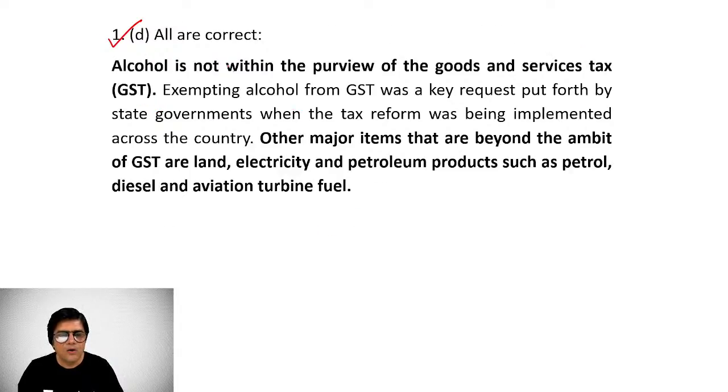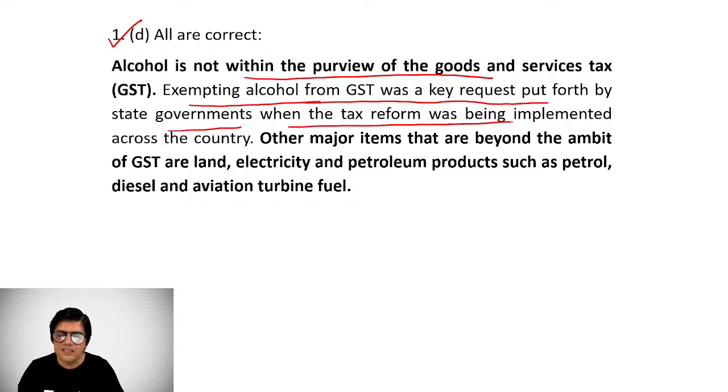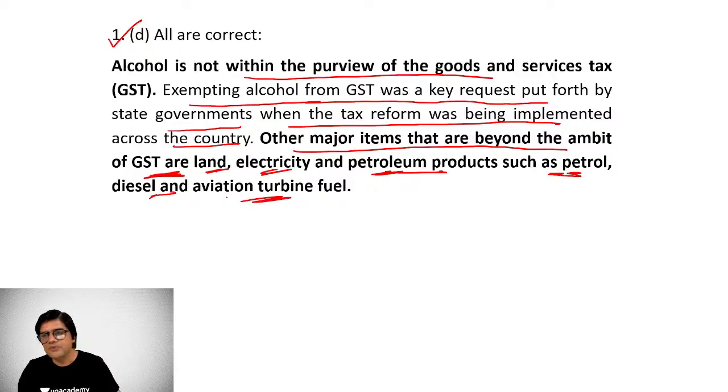And alcohol is not within the purview of goods and services tax, and is exempted. Exempting alcohol from goods and services tax was a key request put forth by state governments when the tax reform was being implemented across the country. Other major items that are beyond the ambit of GST are land, electricity, petroleum products. That includes petrol, diesel, and aviation turbine fuel. So these 5 items are completely beyond the ken of goods and services tax.